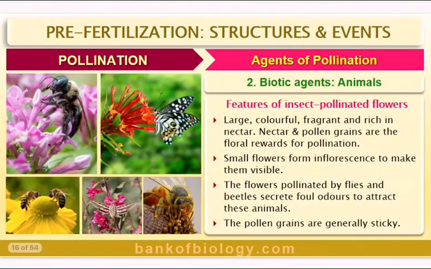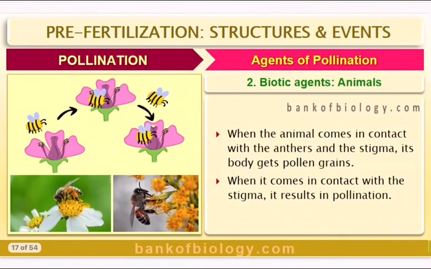Often flowers of animal pollinated plants are specifically adapted for a particular species of animals. They are large, colorful, with a nice fragrant smell and rich in nectar. Nectar and pollen grains are the floral rewards for pollination. Small flowers form inflorescence to make them visible. You can see the inflorescence. The flowers pollinated by flies and beetles secrete foul odors to attract these animals. The pollen grains are generally sticky. Look at this, the bees, how they are doing it.